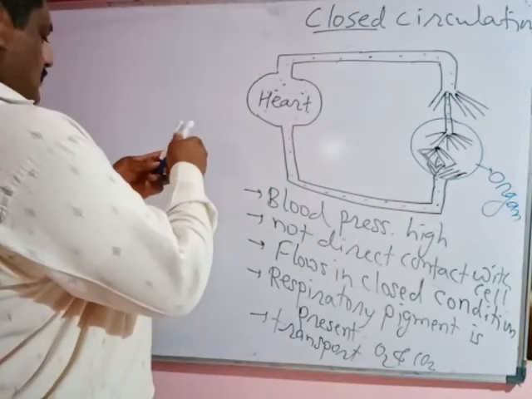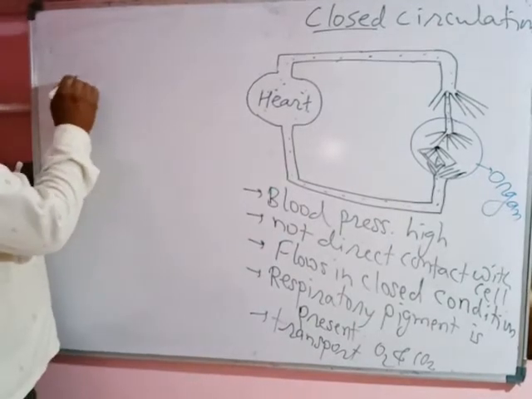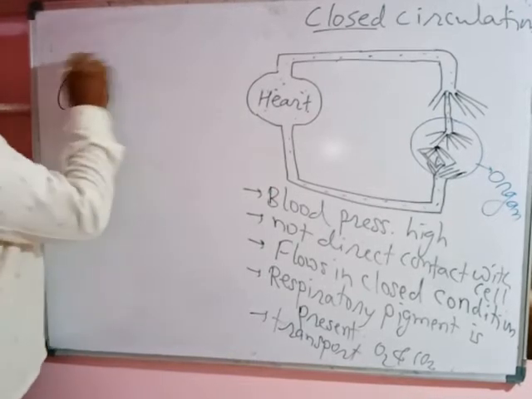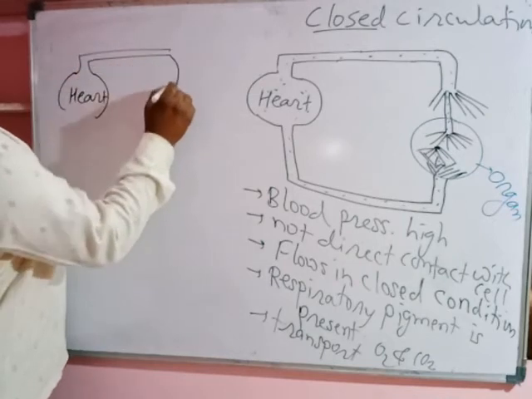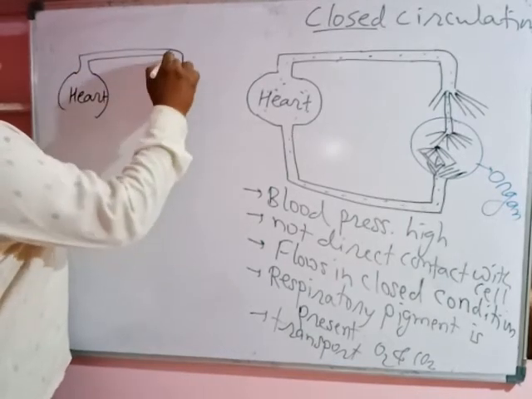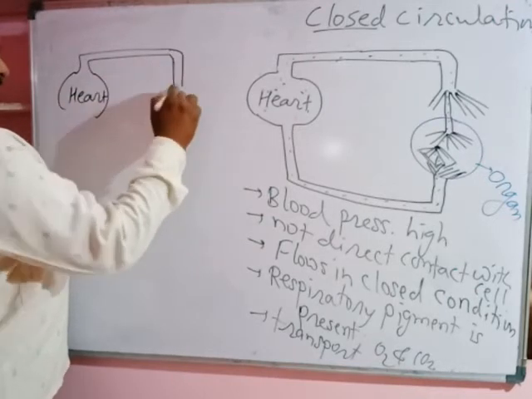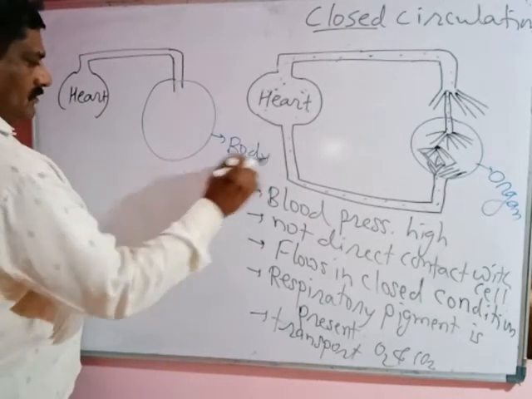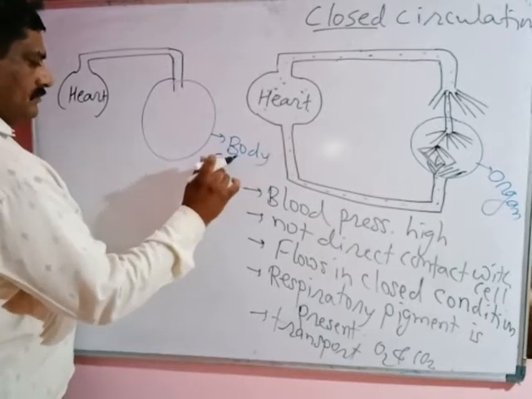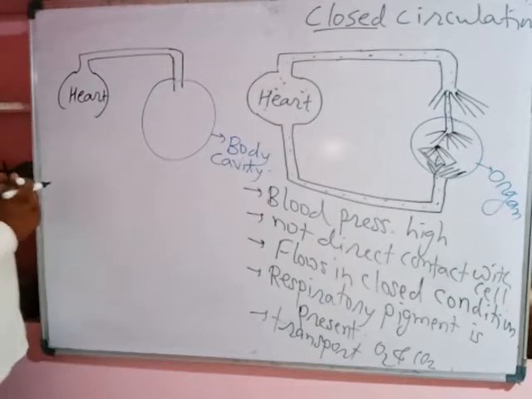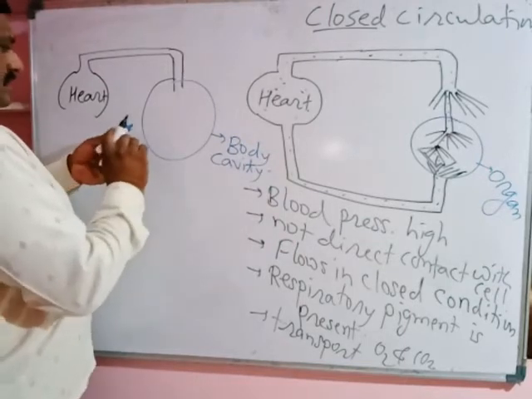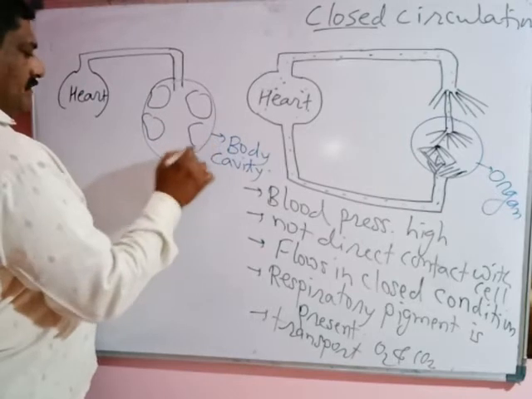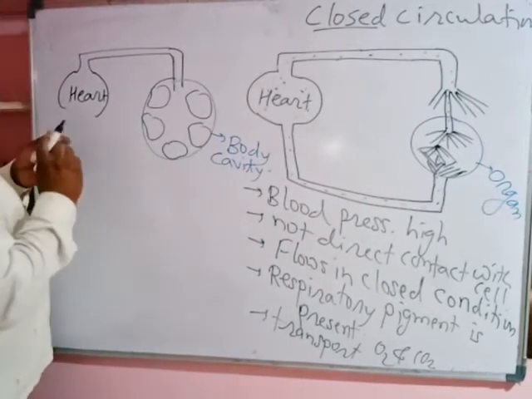In open circulation, the heart pumps blood into the aorta. The aorta opens into the body cavity, or sinus, called the hemocoel. The aorta pours the blood into the body cavity, where the organs, cells and tissues are in direct contact with the blood and bathe in blood.